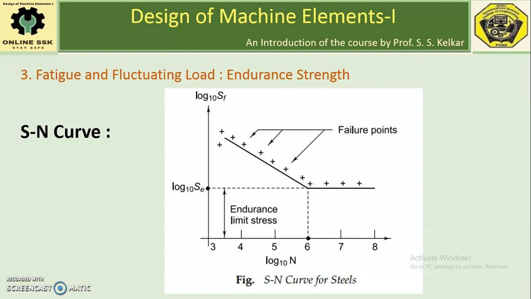It is very difficult or costly to find out the endurance limit using this R.R. Moore's rotating beam fatigue testing machine. So as an alternative, or as an approximate alternative, another way proposed by different scientists is as follows.